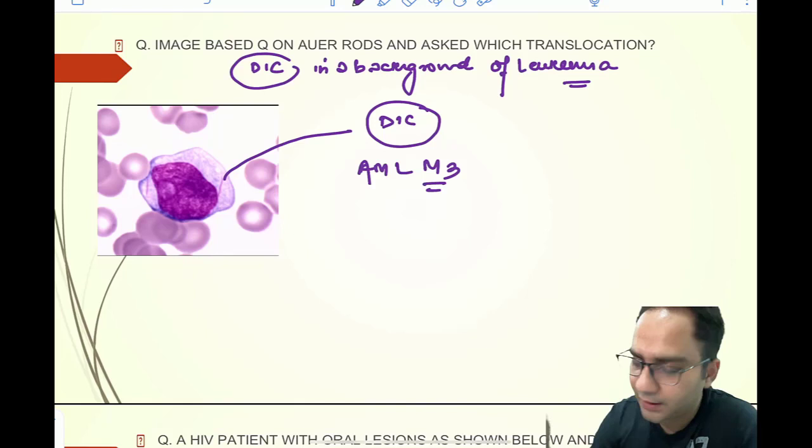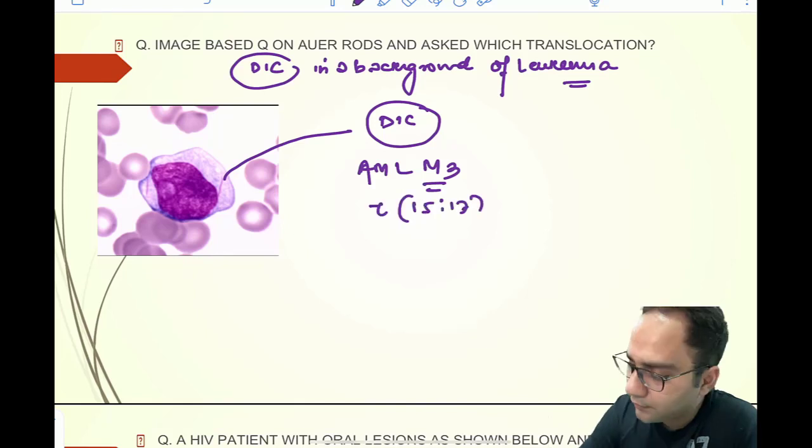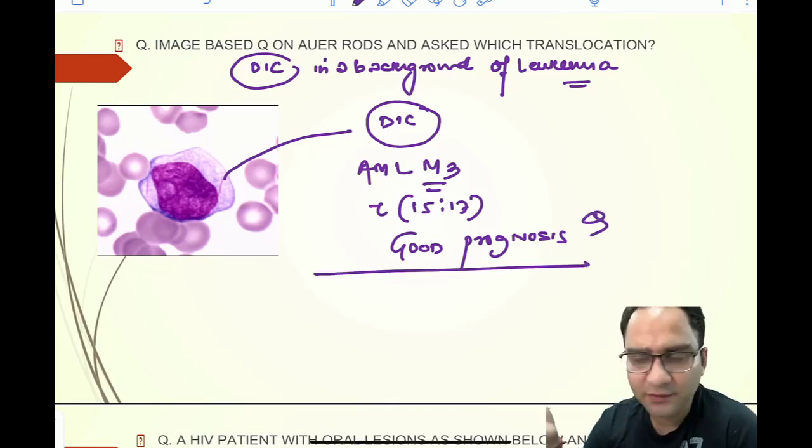The translocation is 15;17, and it carries a good prognosis. Right? So this is basically a repeat and easy question that was asked in your exam, right?